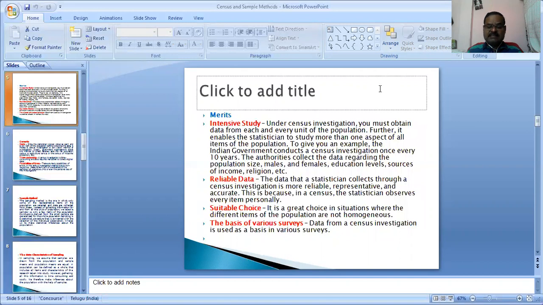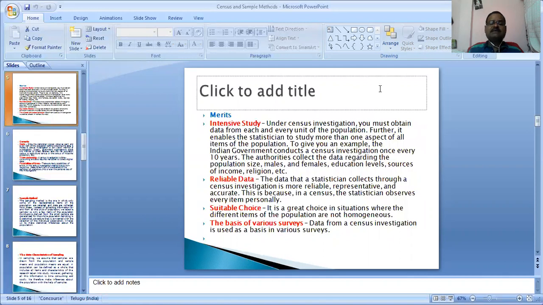Census technique helps us to conduct a detailed study of the universe on the basis of complete and detailed data. One of the merits is that census technique helps us to conduct a detailed study of the universe on the basis of complete and detailed data.